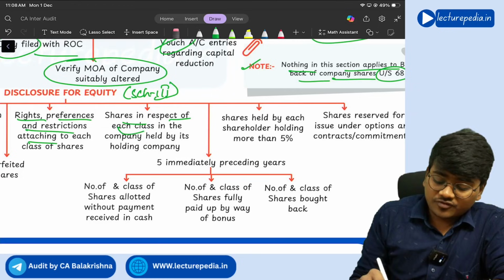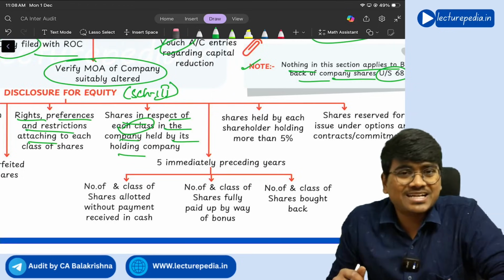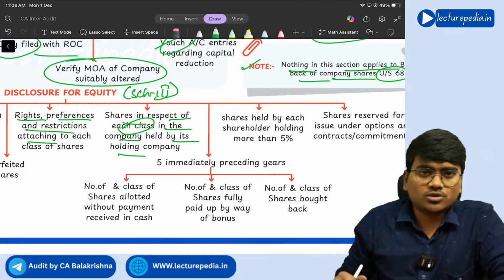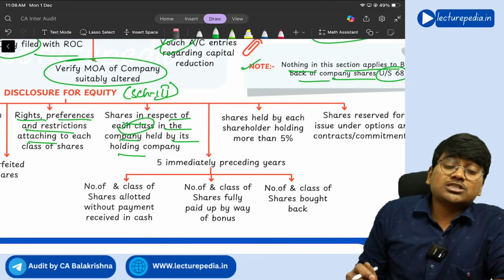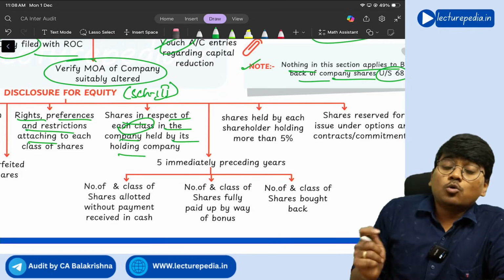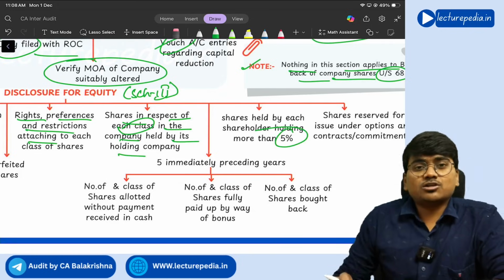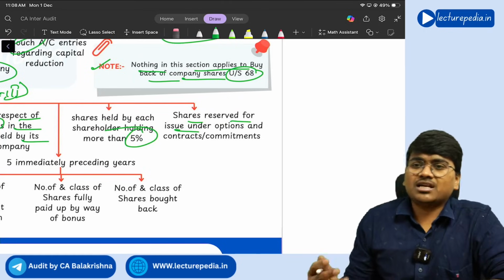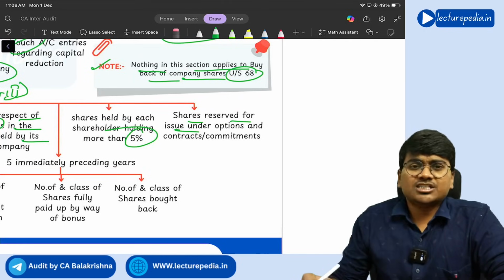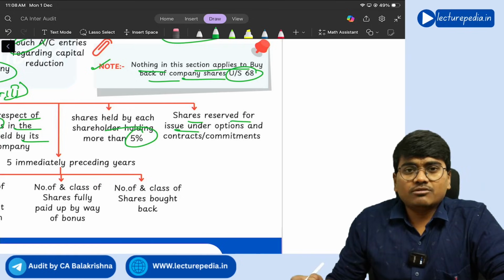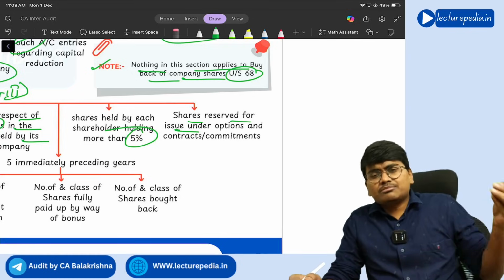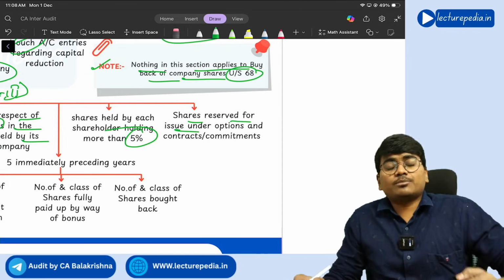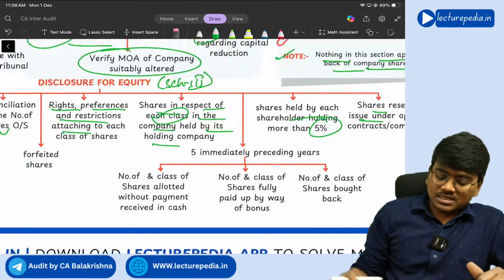Next, shares in respect of each class in the company held by its holding company. So if any shares in your company are held by the holding company, you need to disclose that separately. Next, you should also disclose the names of shareholders who are holding more than 5% of the shareholdings. Next, shares reserved for issue under options and contracts or commitments should be disclosed separately. So in a company, some shares they will keep aside for the purpose of issuing them as options or under commitments that the company has.